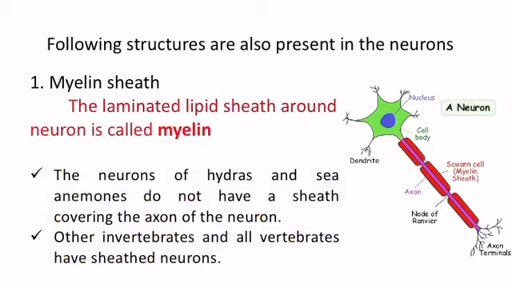There are some other structures which are also present in the neuron. These include myelin sheath. Myelin sheath is the laminated lipid sheath around the neuron which is called myelin. Here you see that this is the axon of a neuron, and it is wrapped with the myelin. The neurons of hydras and sea anemones do not have a sheath covering the axon of the neuron. Other invertebrates and all vertebrates have sheathed neurons.